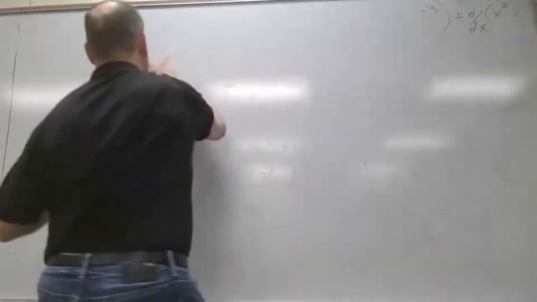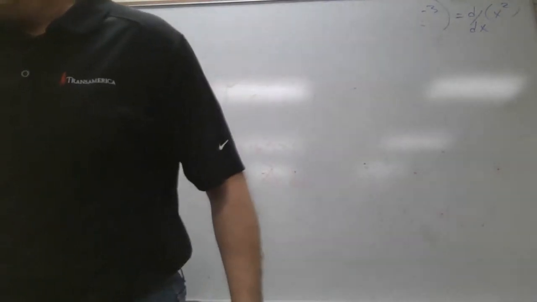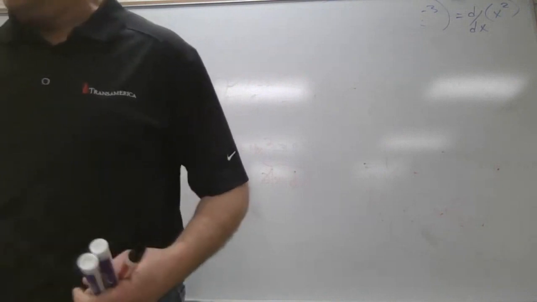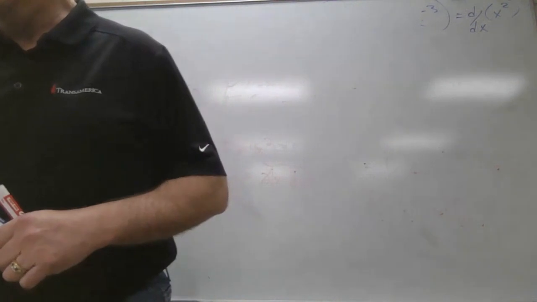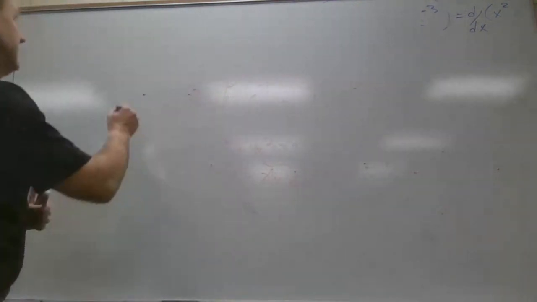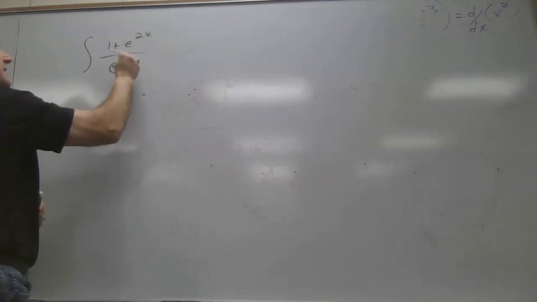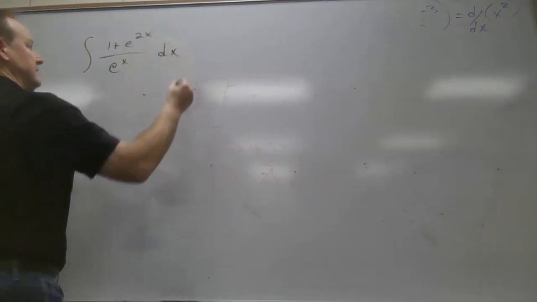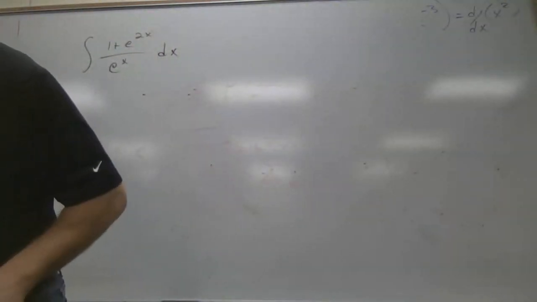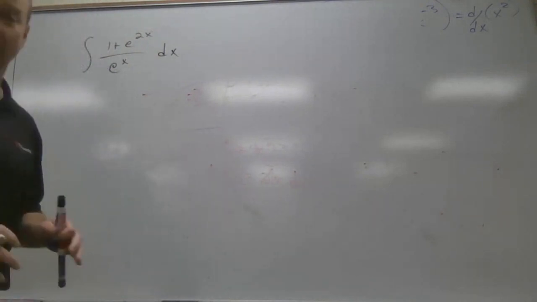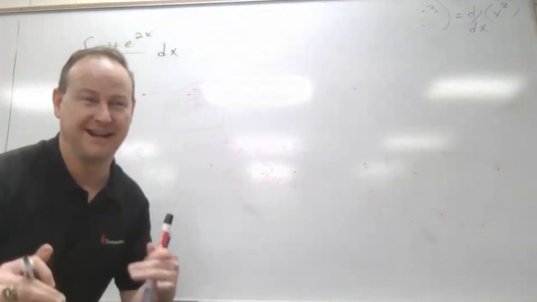Pick another one. Let's do an antiderivative that you're gonna make hard when it's really easy. 25 through 31, pick an odd. 27. Ooh, great. If I can read it, it's the integral of 1 plus e to the 2x over e to the x, times, with respect to x. Now, we're just going live off the cuff, so we have no idea if I can actually do this stuff, but I do.